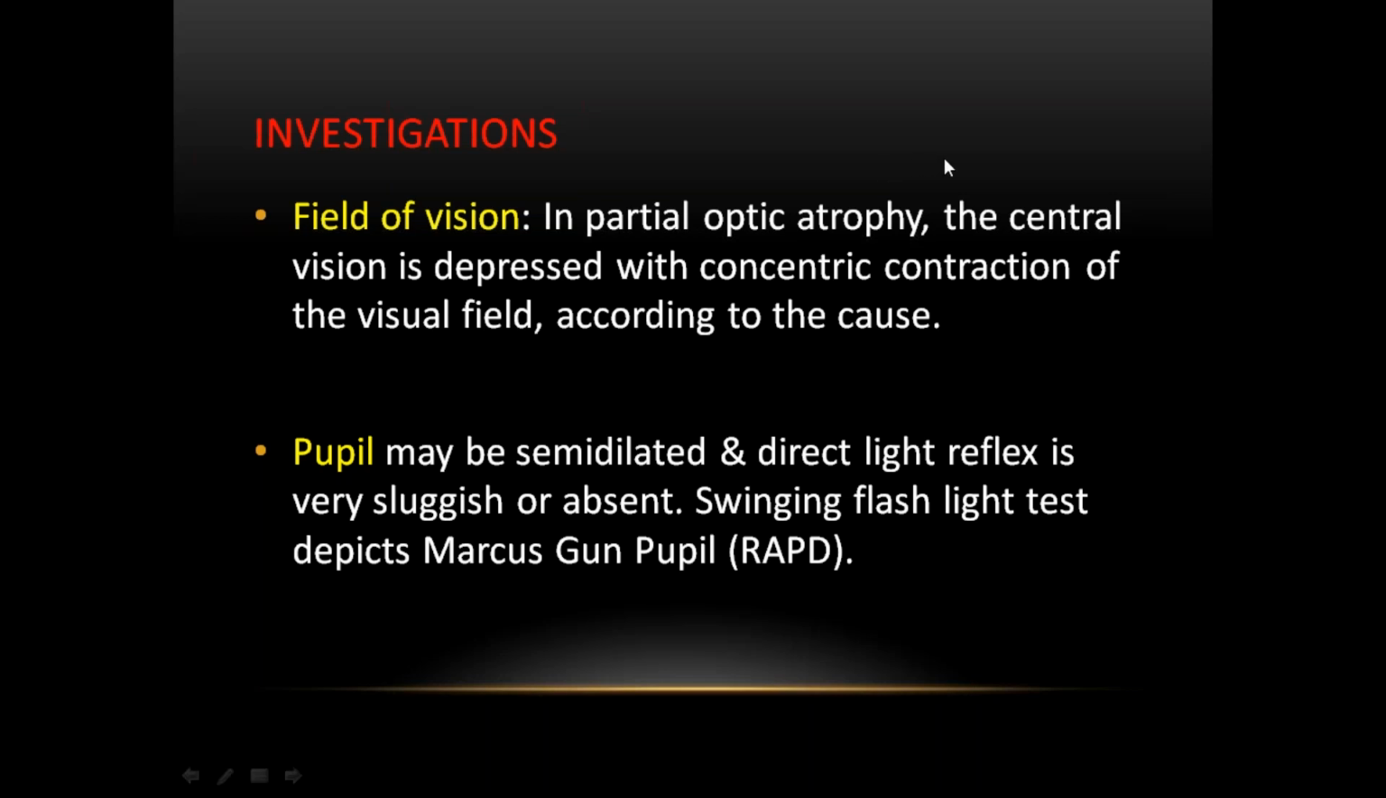Field of vision: in partial optic atrophy, the central vision is affected with concentric contraction of the visual field. Pupil may be semi-dilated and direct reflex is sluggish or absent. Swinging flashlight test detects Marcus Gunn pupil or RAPD. Swinging flashlight test is the test for RAPD.